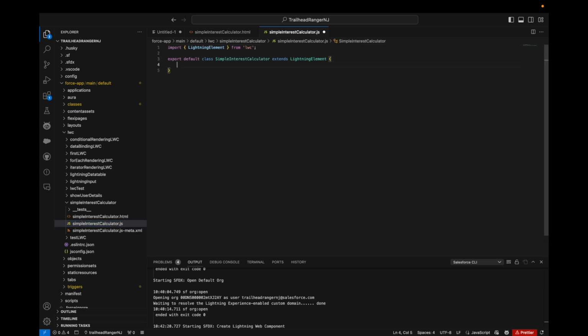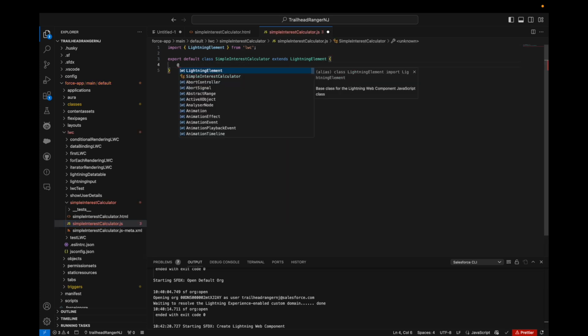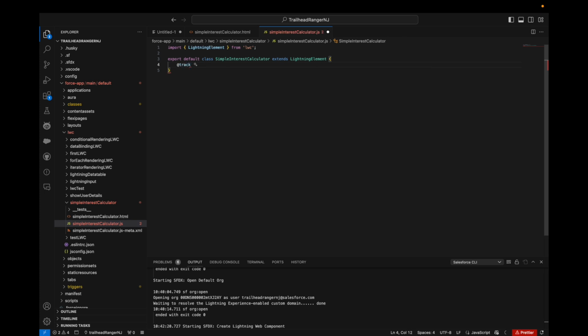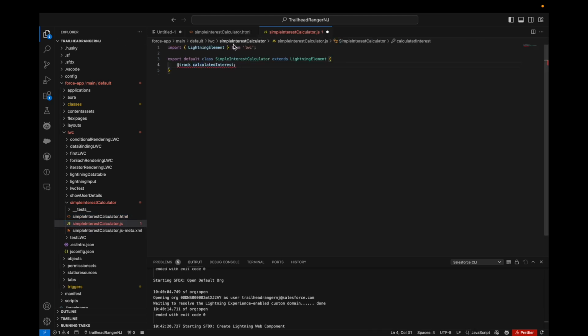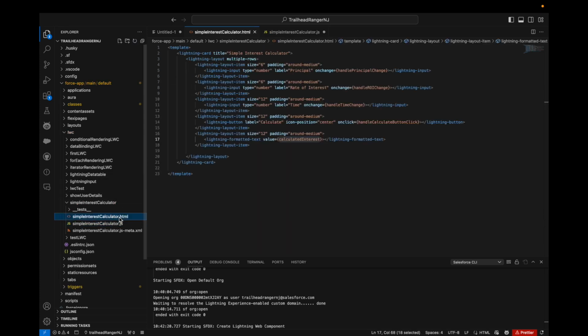In the JS, we'll have to define a few parameters. First of all, we'll track our output, that is the calculatedInterest. We'll copy paste it from here and define the track decorator here as well. Then we'll have our principal, ROI, and time.